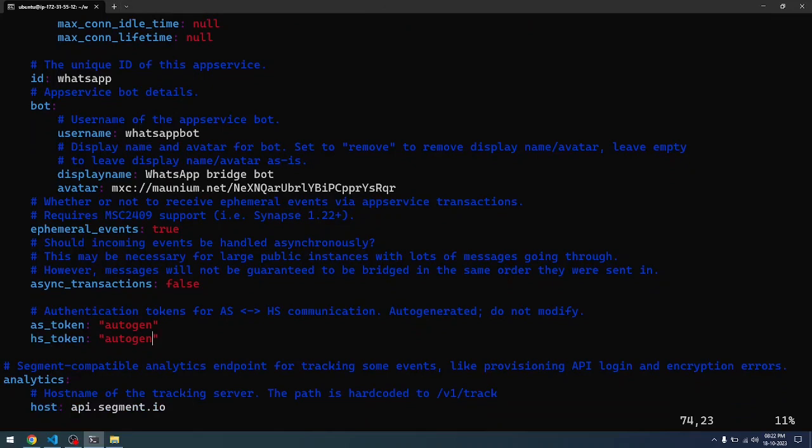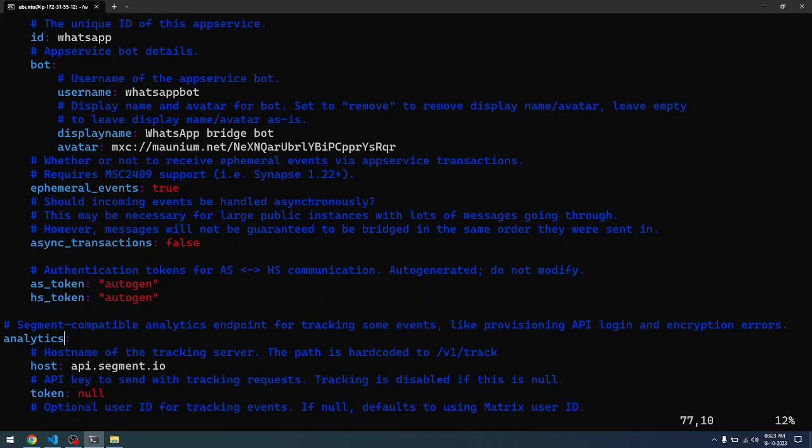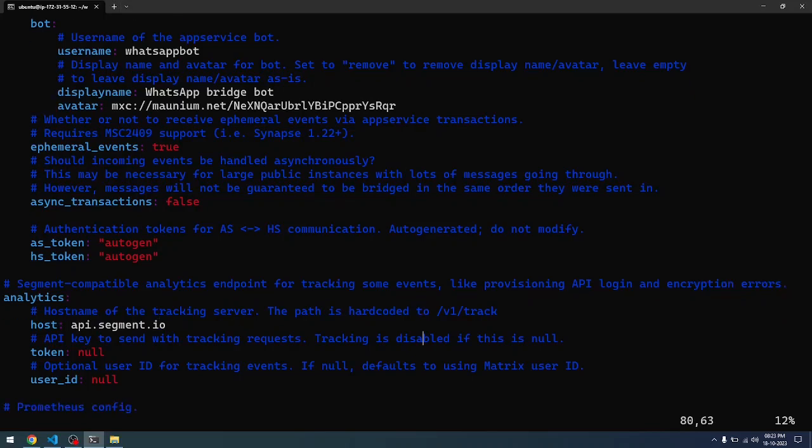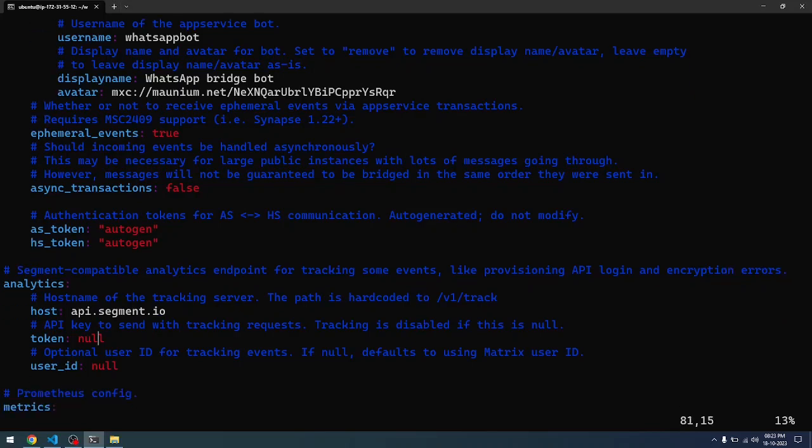If you modify any of these things, then when you try to register in the next step, which I will be showing you, the registration will fail. So do not touch anything that is not required. These are the confusions that I had, and I am sharing it with you so that you can successfully create the bridge. That is the objective.